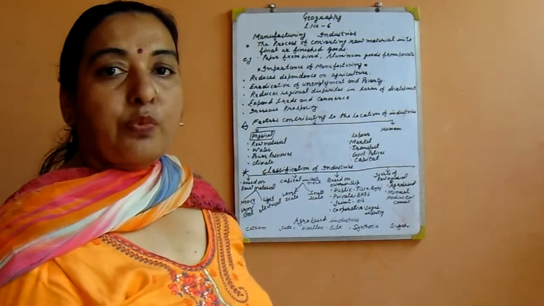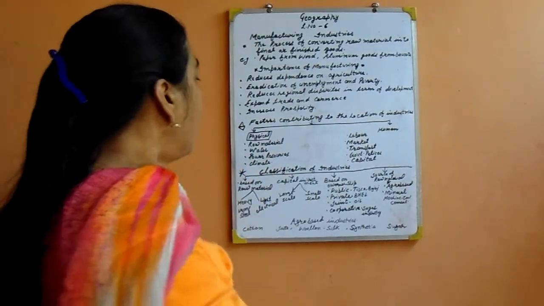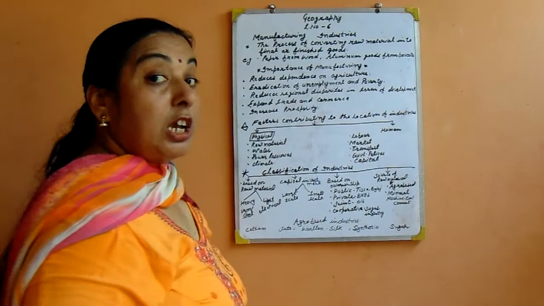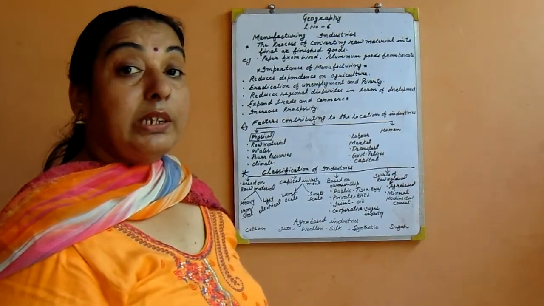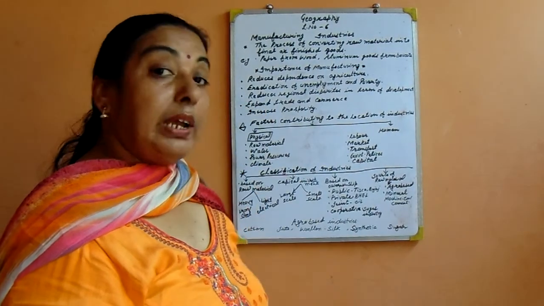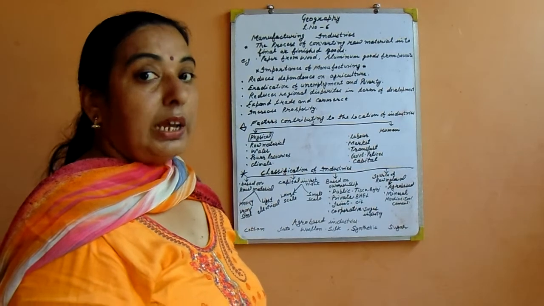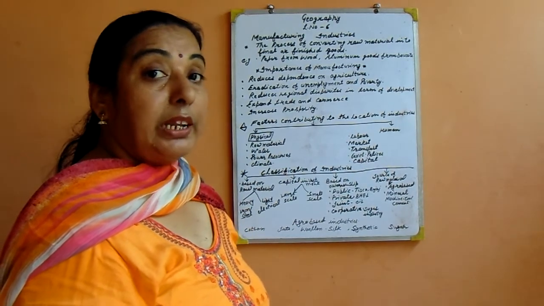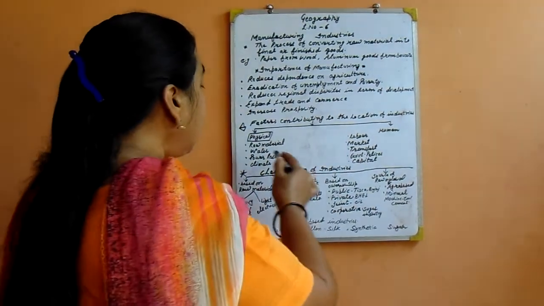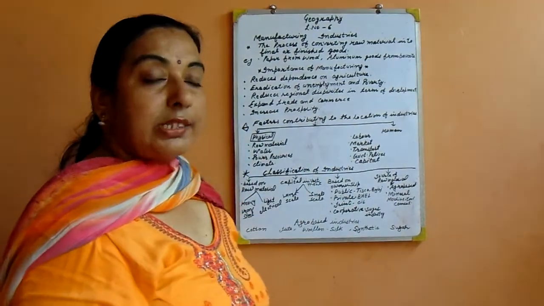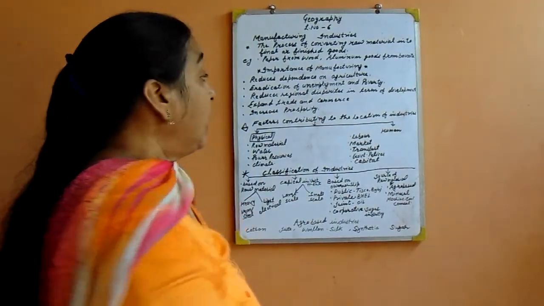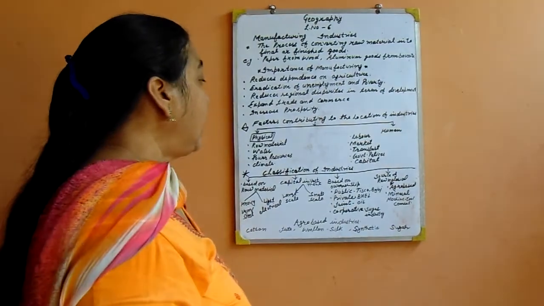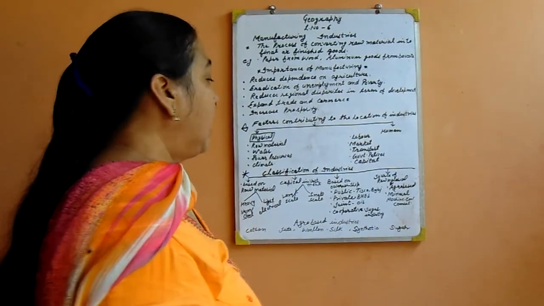Let's discuss these factors one by one. Firstly, raw material. Suppose we want to establish an industry. Where do we establish it? In the belt where raw material is provided. Next is water. Water is important for industries because it is used in industries.